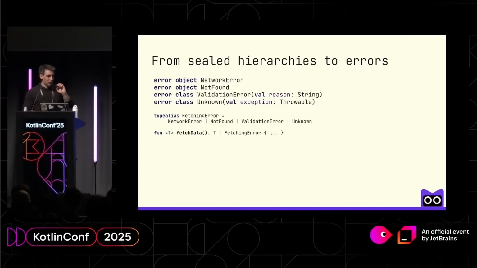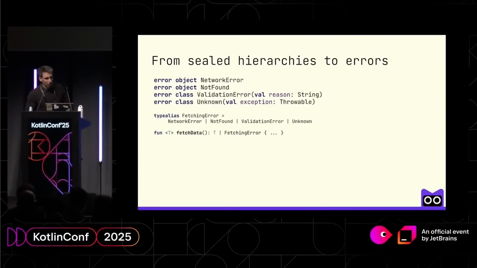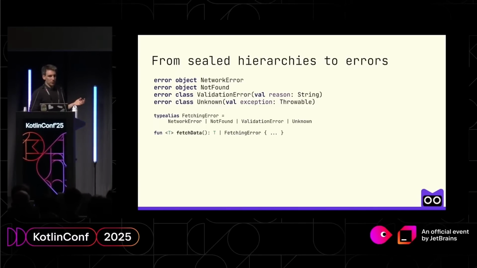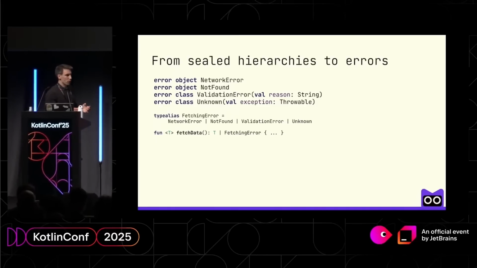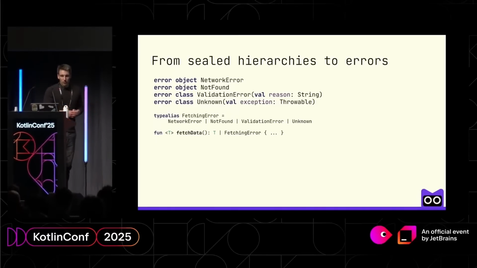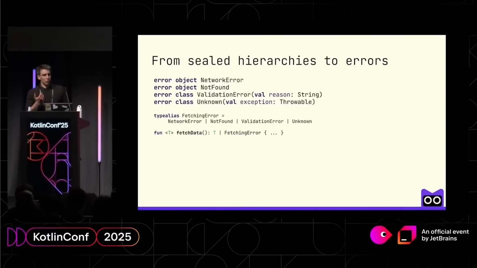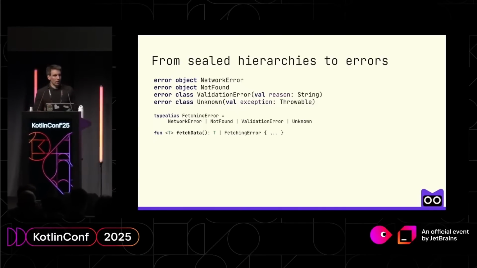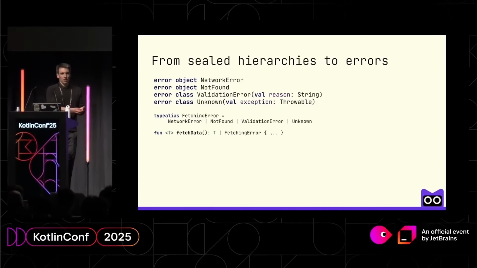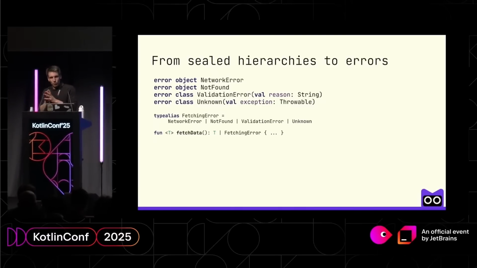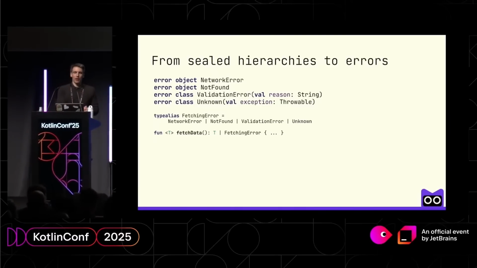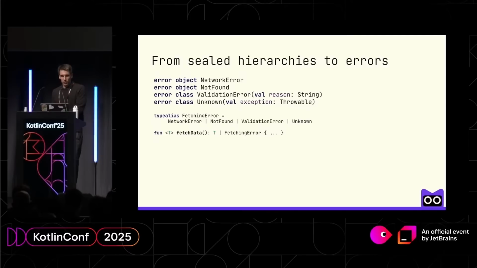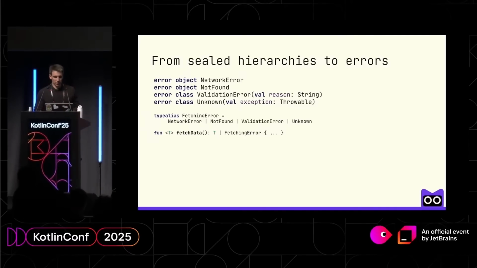So we now start thinking only about errors. And we create a bunch of error objects and classes. And for a compound type, we just use a type alias that holds all those types together. And now when we have a function like fetchData, again, we do not use any success, we just return actual data or a bunch of errors if needed. And that's it.